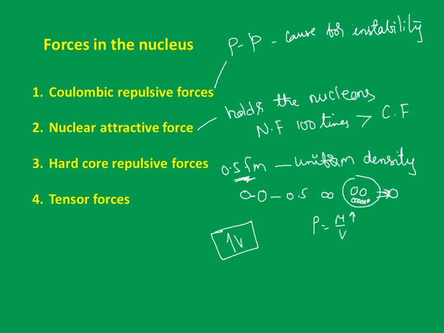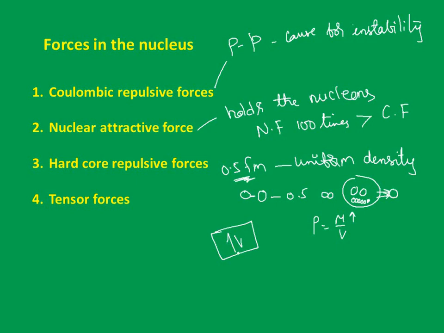Clockwise spin, anti-clockwise spin. So each and every charge, each and every particle, will behave like a magnetic dipole, and there exists a force between the two dipoles. Remember, this is for the electron, just for representation purposes only I have drawn this. This force is called the tensor force, the dipole force between those two magnetic dipoles.